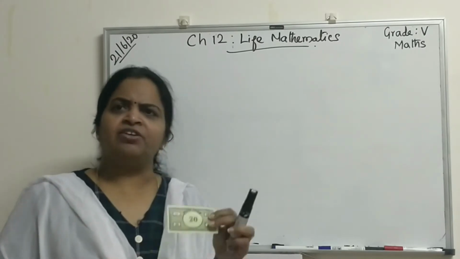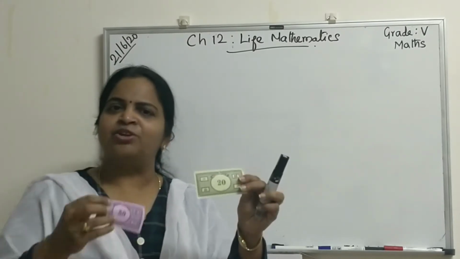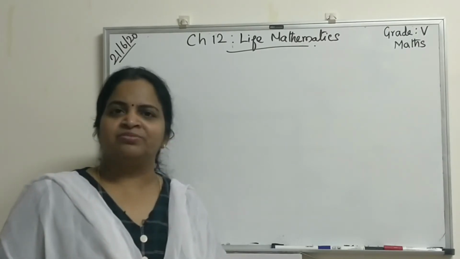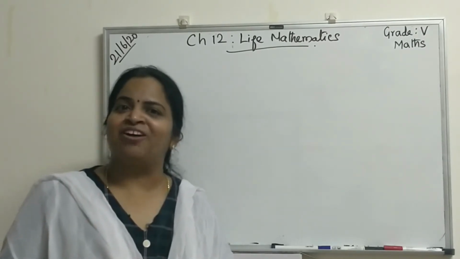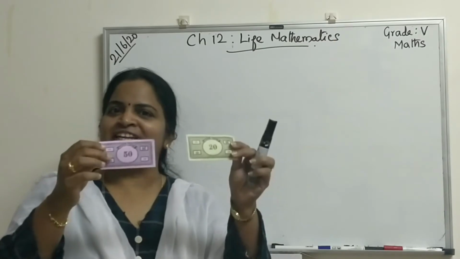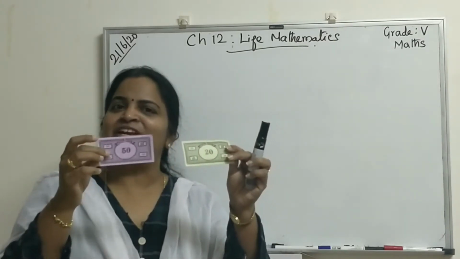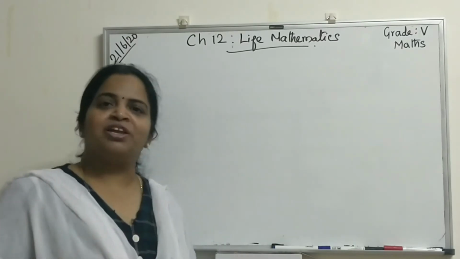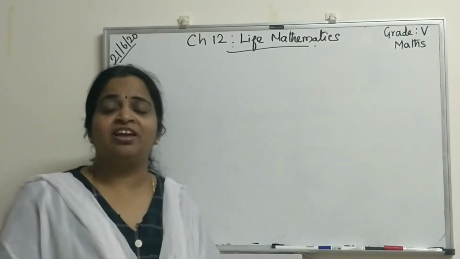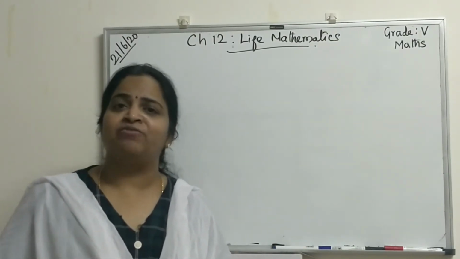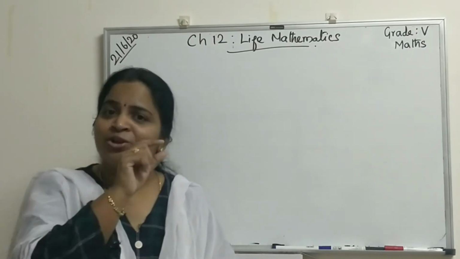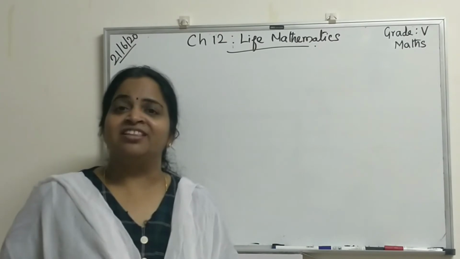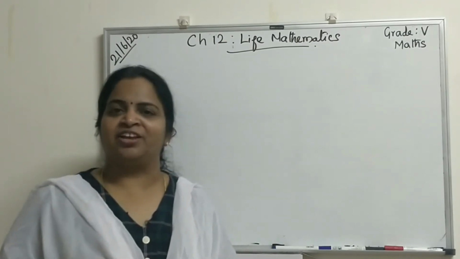Then how much profit did you get? 50 minus 20, how much? 30 real. So if you are buying one t-shirt for 20 real and selling it to your friend for 50 real, what you are getting is called profit. 30 real profit you are getting.